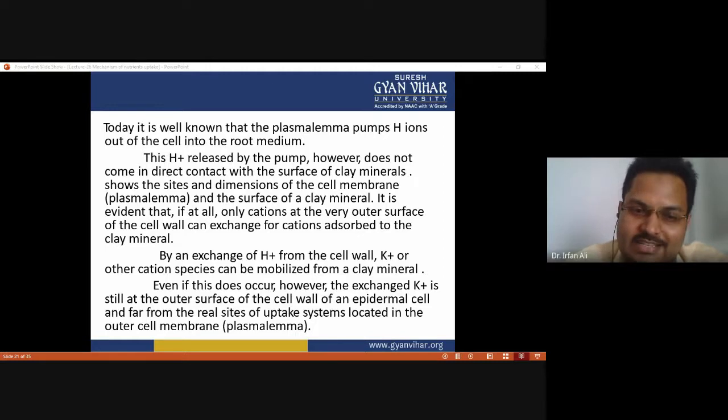By an exchange of hydrogen ions from the cell wall, potassium ions or other cation species of nutrients can be mobilized from the clay mineral to the root hair, in exchange of H ions. Even if this does occur, however, the exchanged potassium ion is still at the outer surface of the cell wall of an epidermal cell and far from the real sites of the uptake system located in the outer cell membrane.